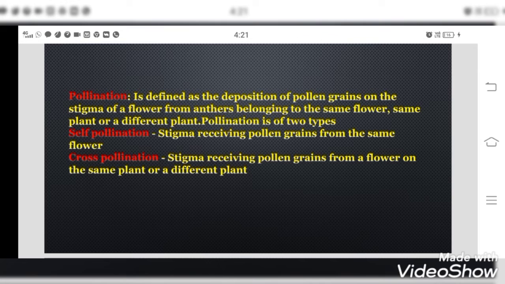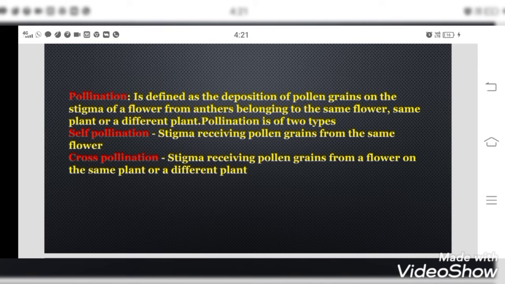Pollen grains are present in the anther. From the anther, these pollen grains need to travel and reach the stigma. Stigma produces some kind of sticky substance for keeping the pollen grains there. And this transfer of pollen grains from the anther to the stigma is called pollination. And two types of pollination are there, self-pollination and cross-pollination. Self-pollination means stigma receiving pollen grains from the same flower.